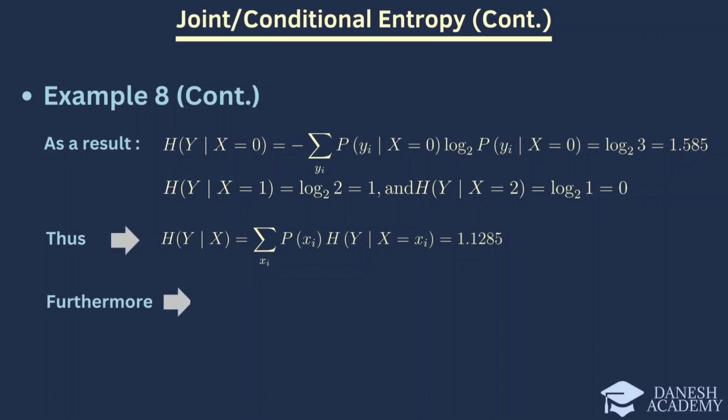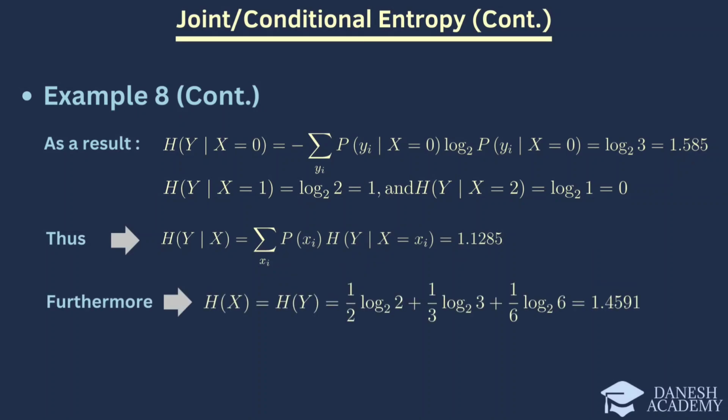Moving forward, we calculate the entropy of sample space X and Y, assessing their individual information content. Employing the chain rule for entropy, we combine these entropy values to achieve the joint entropy, revealing the total uncertainty when considering both X and Y together.